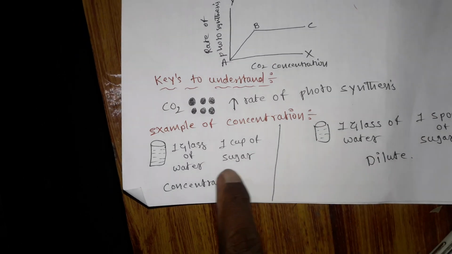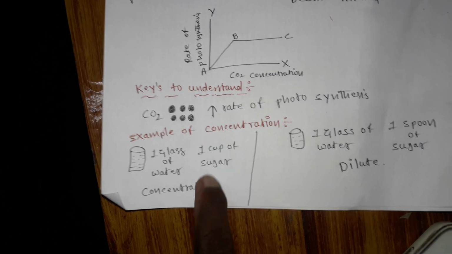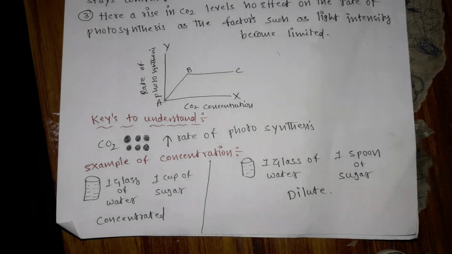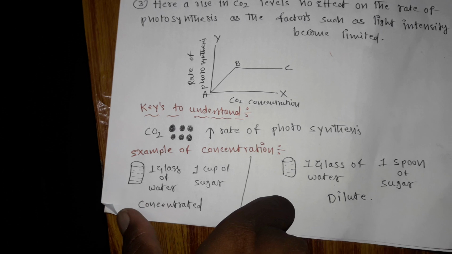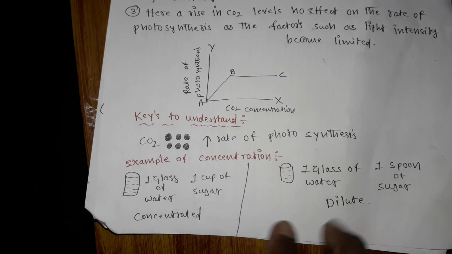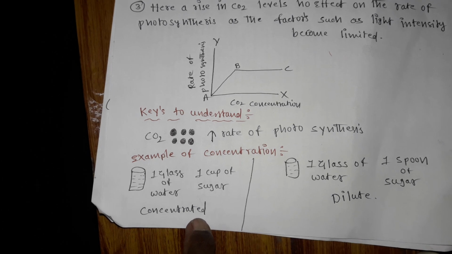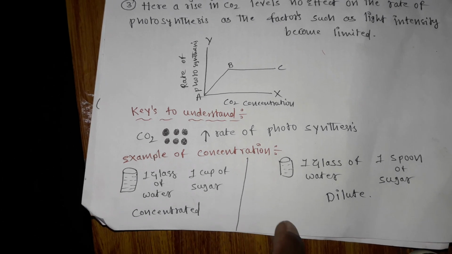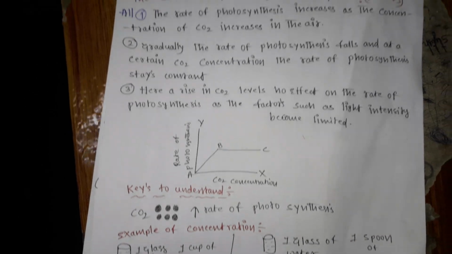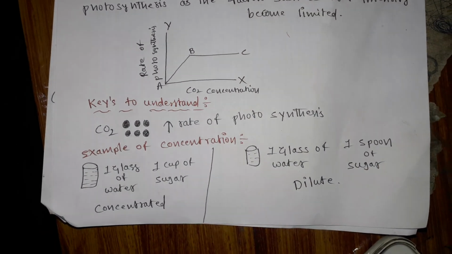Here I am given 1 glass of water with 1 cup of sugar. It tastes very sweet. In 1 glass of water with 1 spoon of sugar, it tastes less sweet. The amount of sweetness differs. 1 cup gives more sweet, 1 spoon gives less sweet. That is concentration. It is a concept given in 9th class physics, dilute and concentrate. Actually it is a chemistry topic, but in 9th class physics and chemistry are given in the same book. So now we can understand clearly what concentration is.